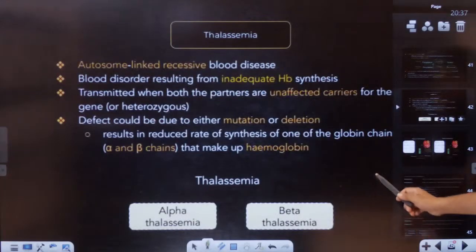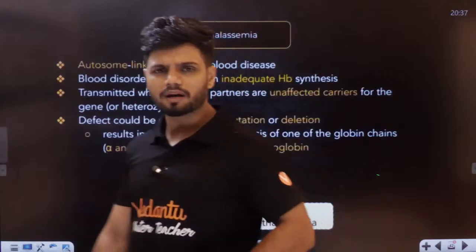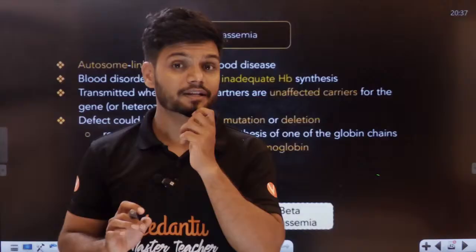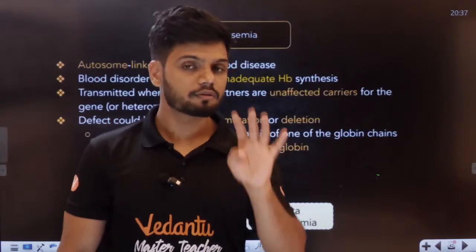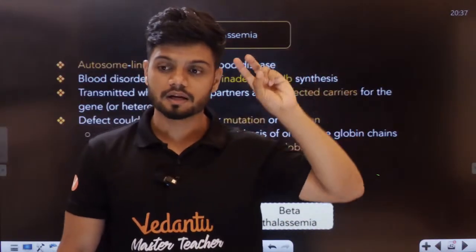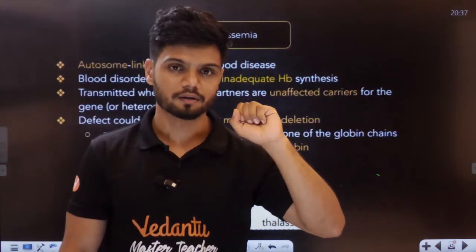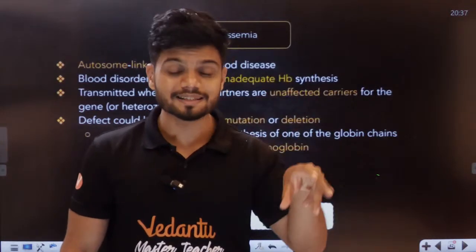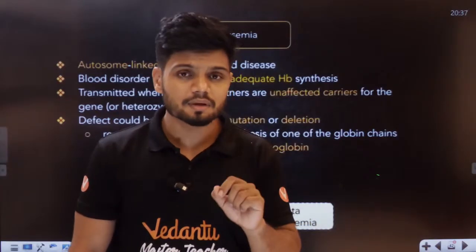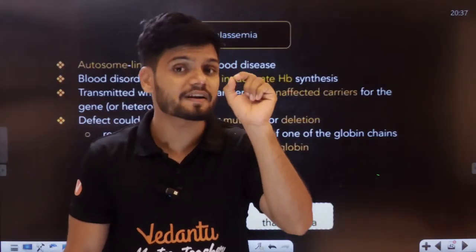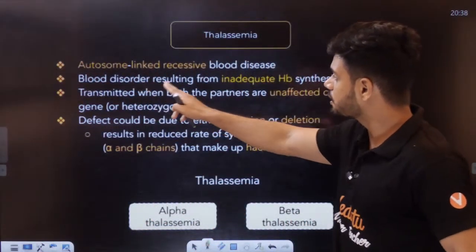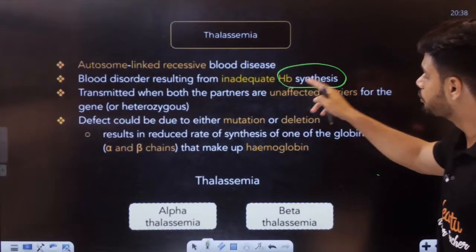Now, students, there is one more disease called thalassemia. In thalassemia, all of you should know your red blood cells have something called hemoglobin. Hemoglobin has 4 chains, 2 alpha chains and 2 beta chains. I have told you this in biomolecules also. It has a quaternary structure. In thalassemia, those chains are getting affected. There is again a mutation here, students. See this. It is an autosomal disease, a blood disorder resulting in inadequate Hb synthesis.